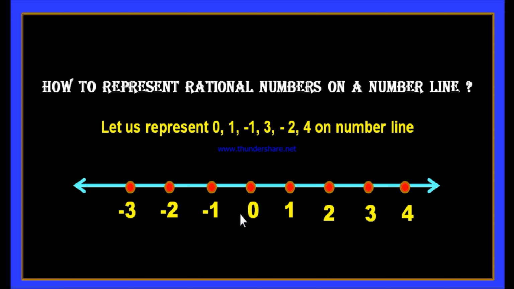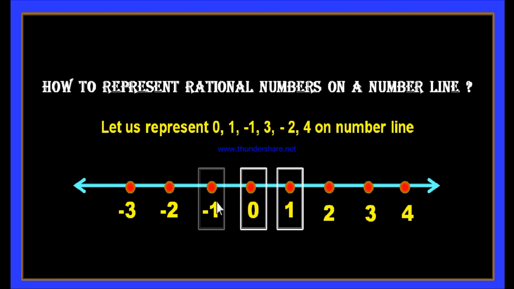Now after representing all these points with numbers, first of all we have to represent 0. Now where to find 0? On this number line you can find 0 here. Therefore this point represents the value 0. Let us box this point. The value of this point is 0. Next, 1. Where can you find +1? Here is +1. Therefore let us box this 1. This is the point which represents 1. Next is -1. -1 is here. Let us box this -1.